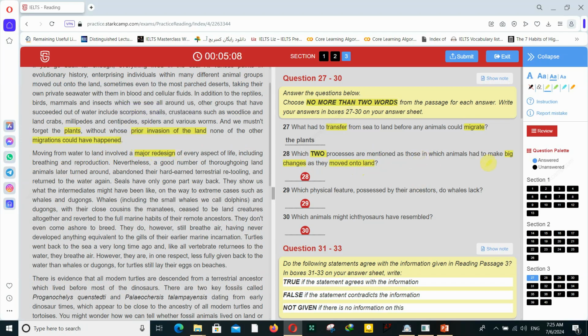Major redesign, big changes of every aspect of life, including breathing and reproduction. These are the two processes. For two, you need and. It's another clue for you guys. Okay? And because it says no more than two words, you cannot write breathing and reproduction. Just write breathing, and just with the space, write reproduction. No and between them.